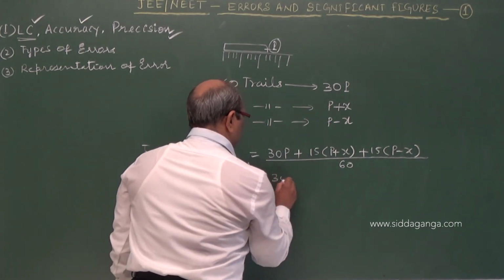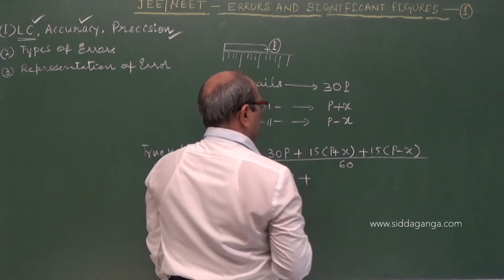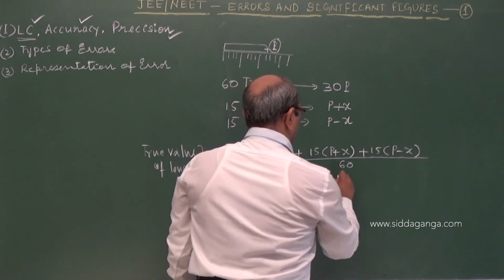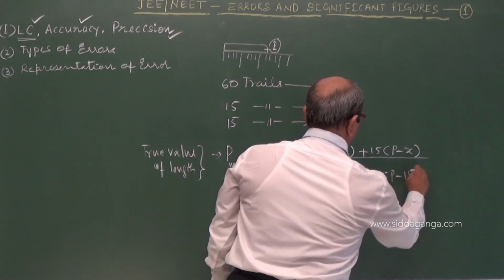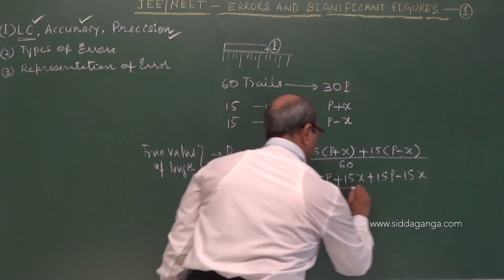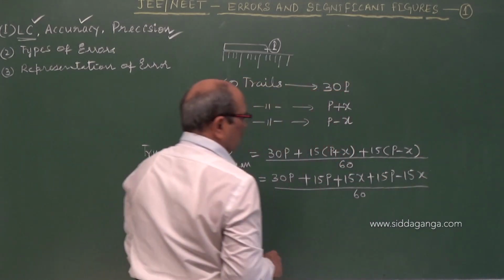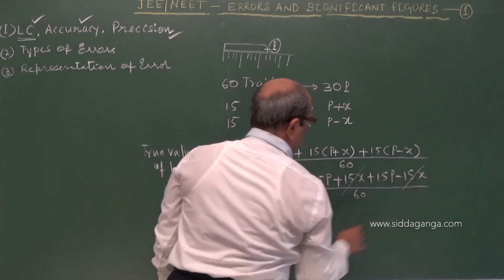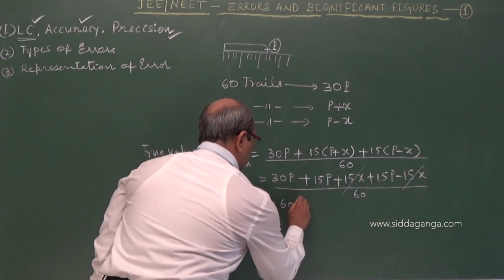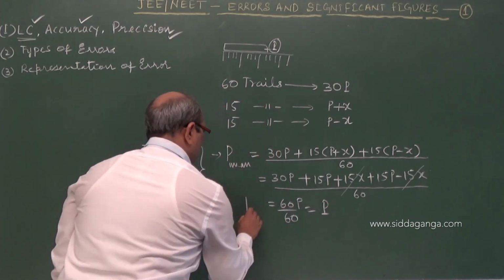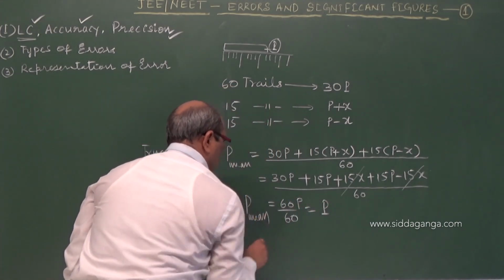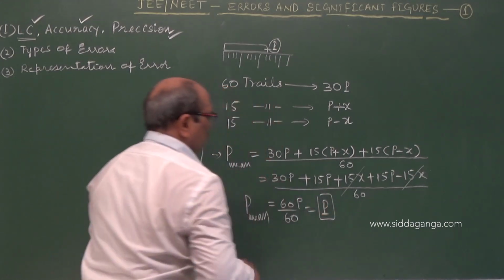So this gives 30P plus 15P plus 15X plus 15P minus 15X divided by 60. The 15X cancels. This becomes 60P by 60. Then the answer you get is P. The mean is equal to P, we got it.